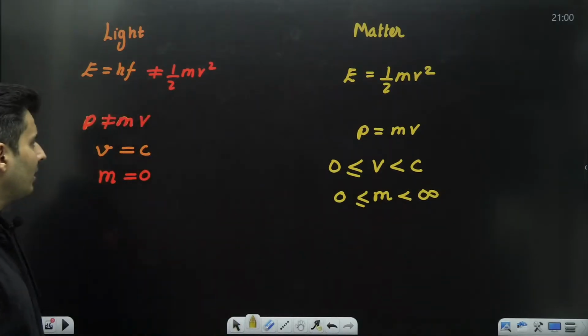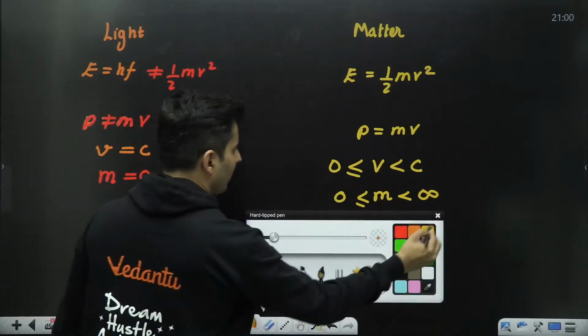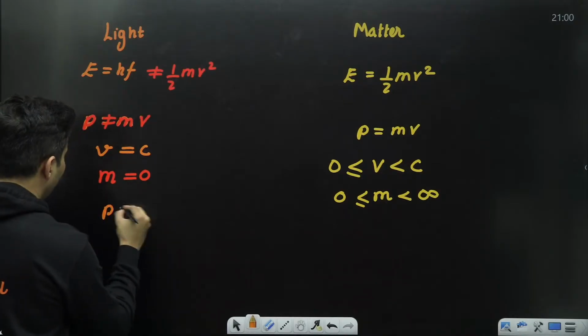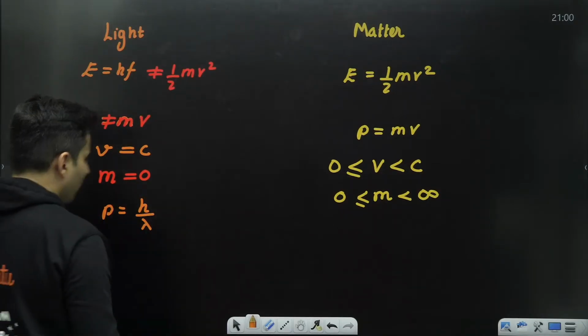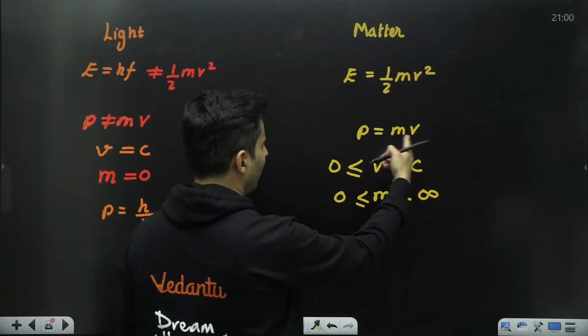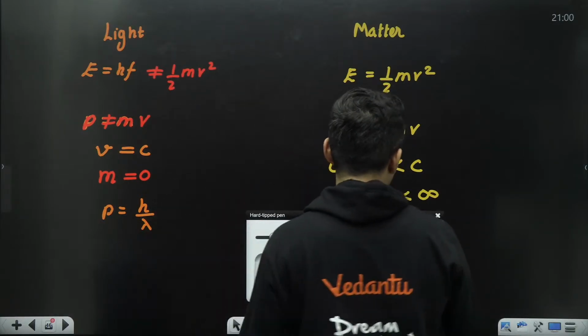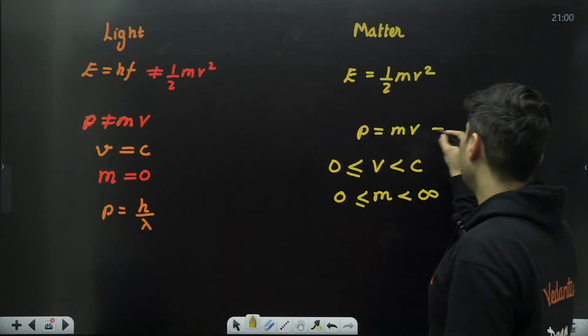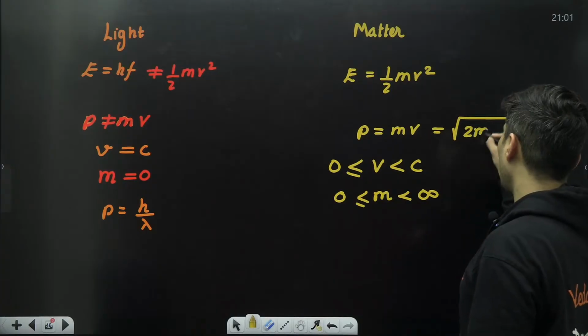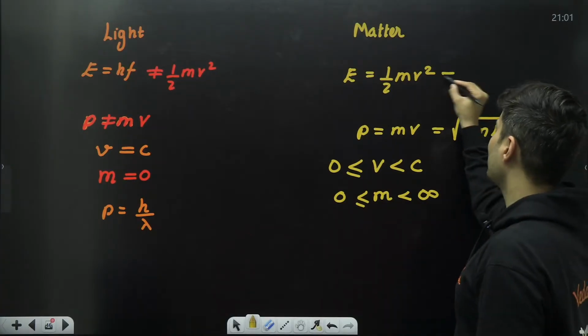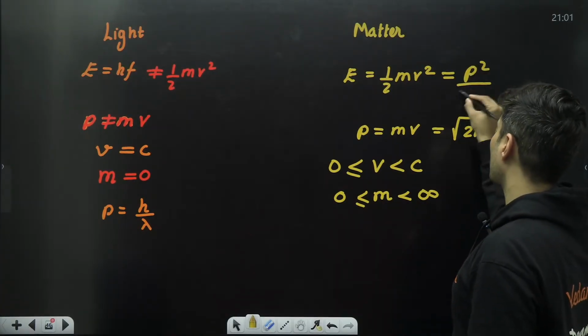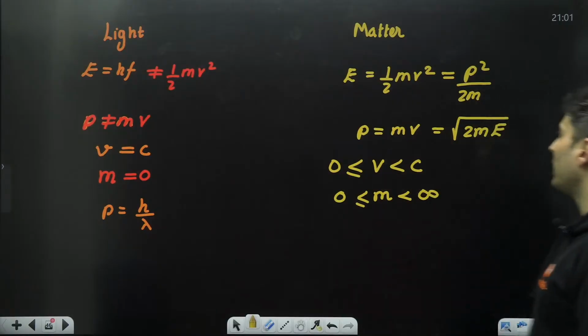Next, when you have to write the momentum for light, photon, it is h by lambda. Here, the momentum, like I said, is m into v. Also, over here, you can write that the momentum is root of 2mE, because this energy is also p square by 2m, momentum square by 2m.